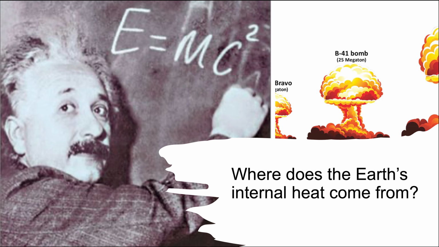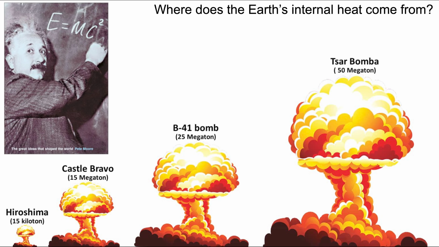Albert Einstein, of course, derived the world's most famous equation, other than 1 + 1 = 2. In Einstein's equation, E = mc², we calculate the conversion of matter into energy. The E symbolizes energy, m, mass, and c is the speed of light. The speed of light is like really fast, so it's a big number, a huge number. A considerable implication of this equation is that a tiny amount of matter multiplied by a very large number is equal to another very large number, that is, a lot of energy.